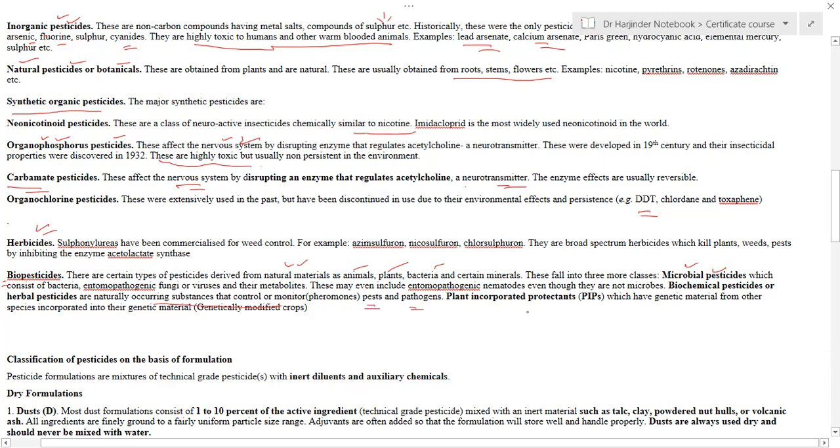On the other hand, the plant-incorporated protectants usually contain plants and their materials to kill the target organisms.